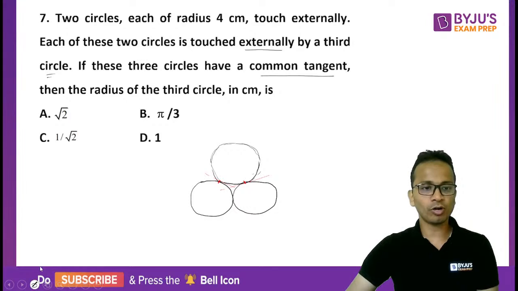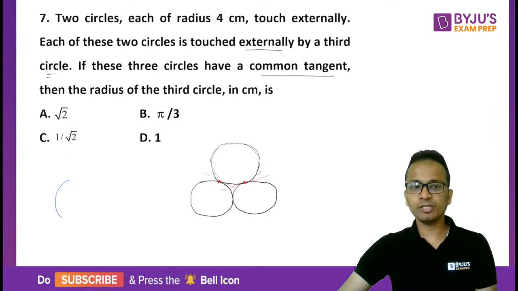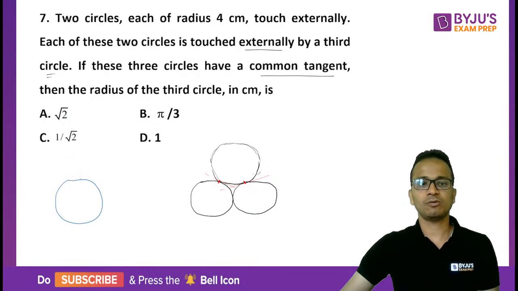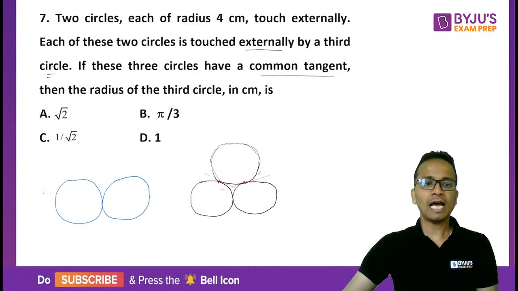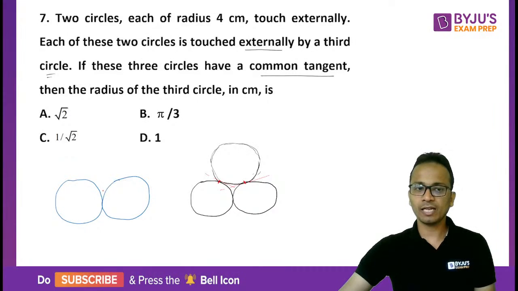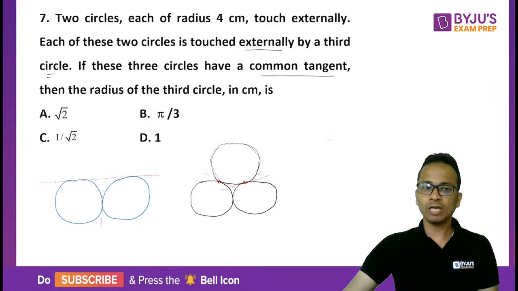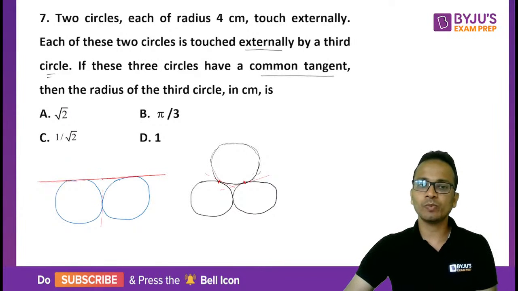So let us go for another figure. If the two circles, one like this and the other like this, are touching each other, and I want a line which is tangent to both these circles, this tangent can be like this, or this tangent can be like this. Now I will draw another circle which is touching this red line as well as the two circles. So the third circle will be drawn in the space like this.